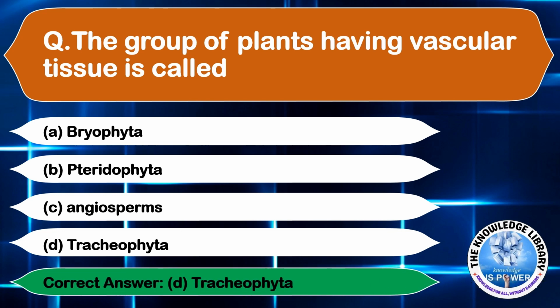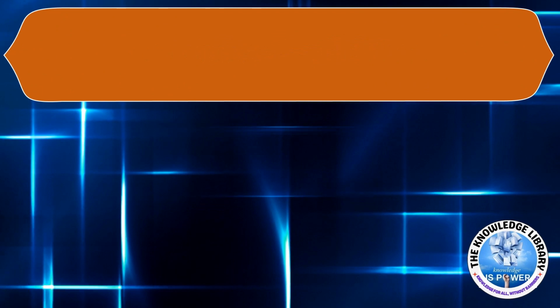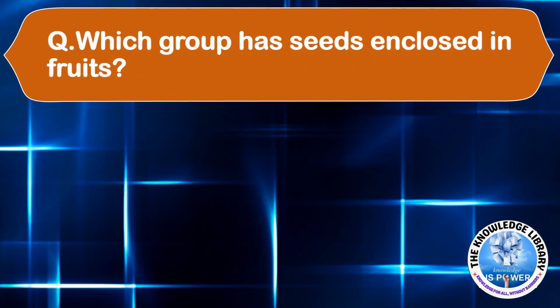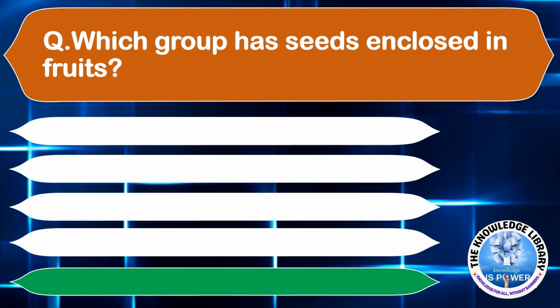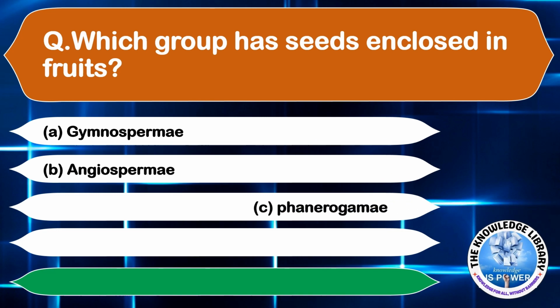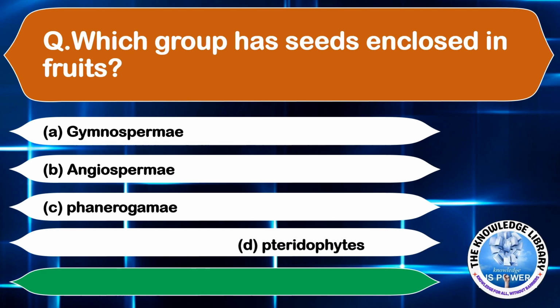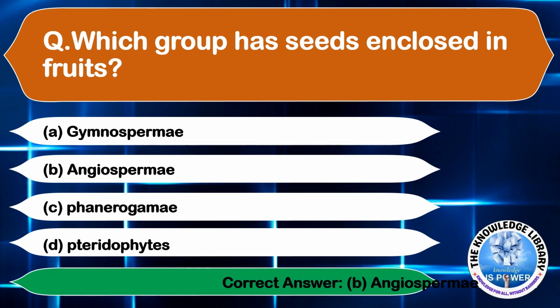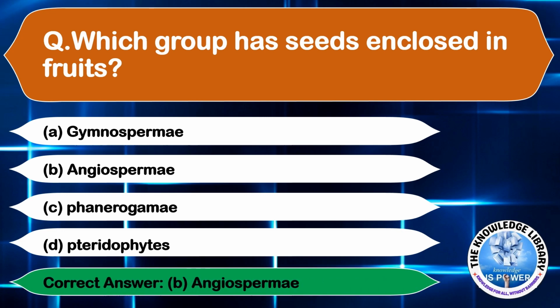Moving on to the next question. Which group has seeds enclosed in fruits? Option A gymnosperm, option B angiospermae, option C phanerogamae, and option D pteridophytes. The correct answer is option B angiospermae.